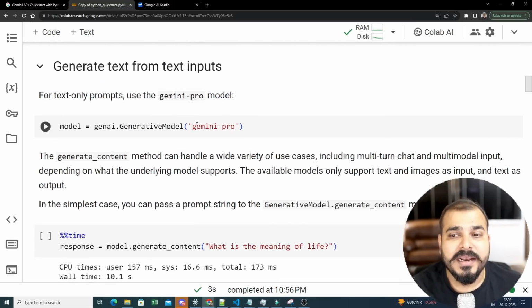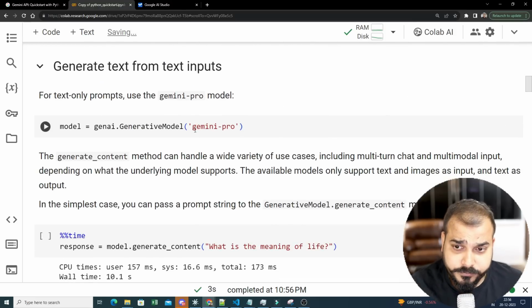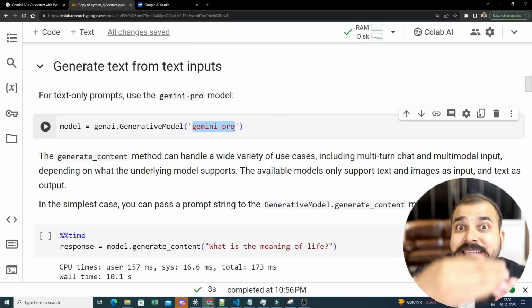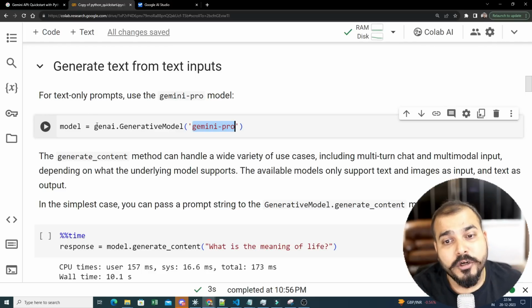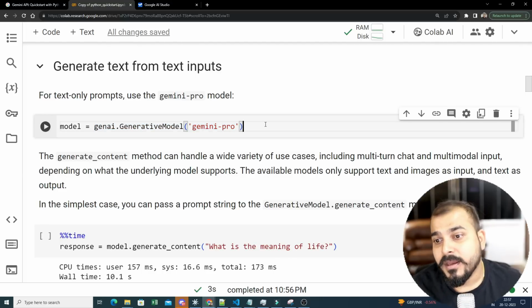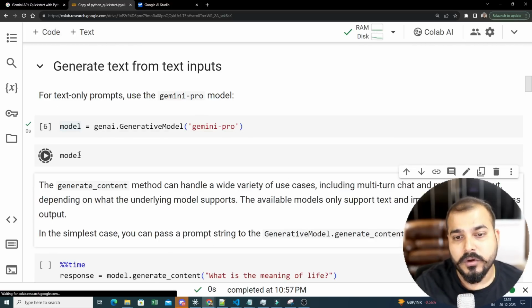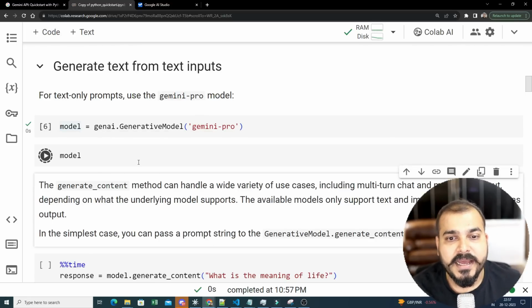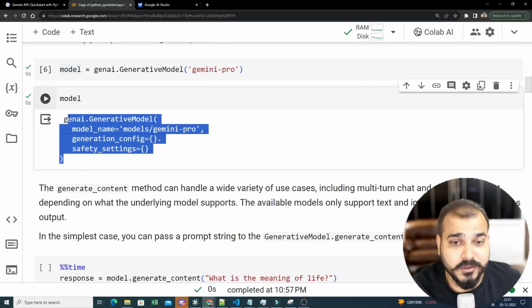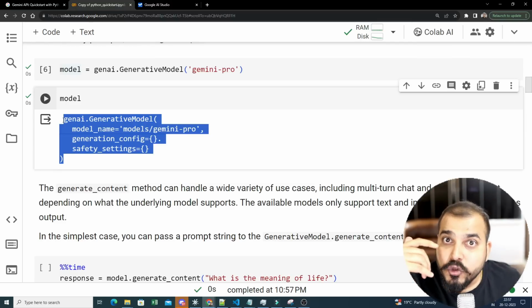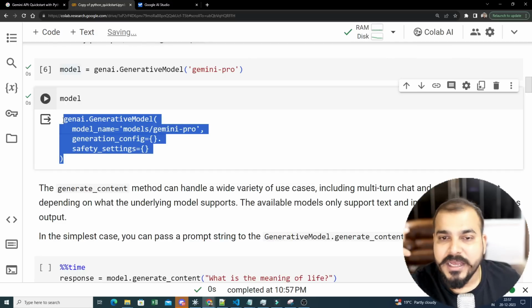Now let's go ahead and try something. First of all, I'm going to use the Gemini Pro model. This is specifically for text related tasks. So here I'm going to use genai dot GenerativeModel, a method where I give my model name. Once I execute this, this becomes my model. Trust me guys, this is good enough, because even if you don't have an OpenAI API key, you can use this, and you'll be able to understand more about LLM models.